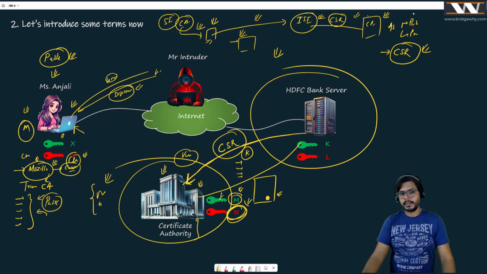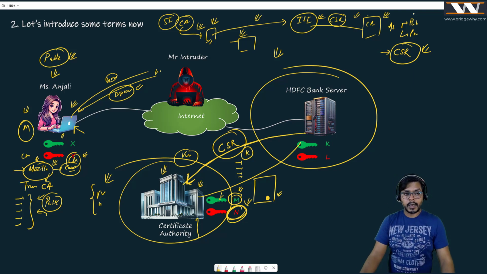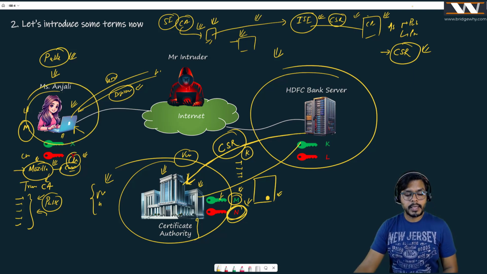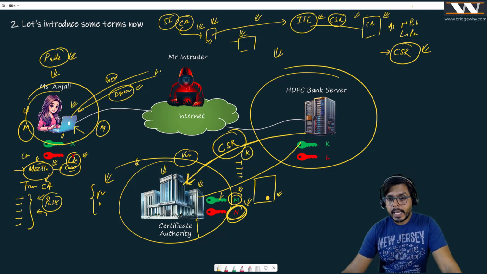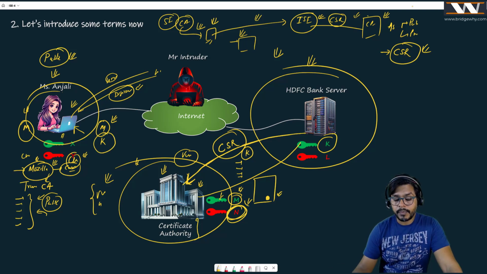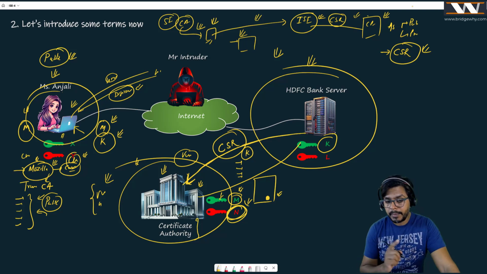Really interesting, right? So this is how Miss Anjali is going to get the key of the certificate authority, which is M. It is right there. And you all know that inside this HDFC Bank server certificate, we have the public key of the bank server, which is K. So M, the certificate authority public key, she got through the browser. K, she got through the certificate itself. Why is she getting this K? I am going to talk about it.